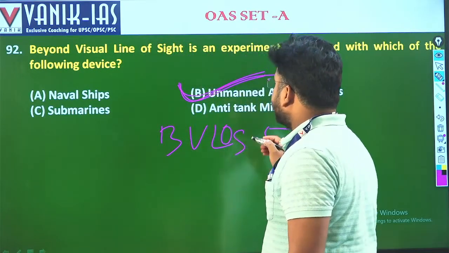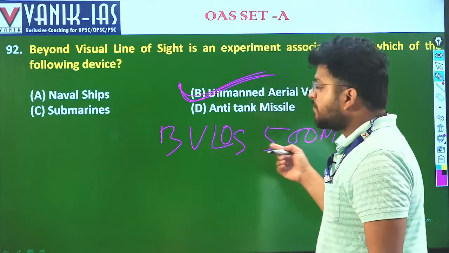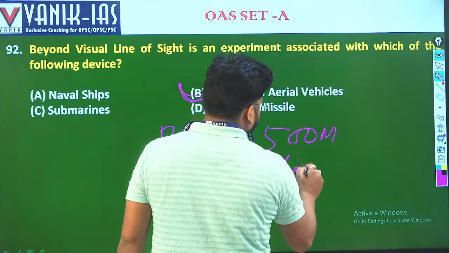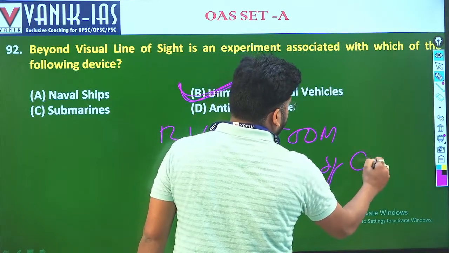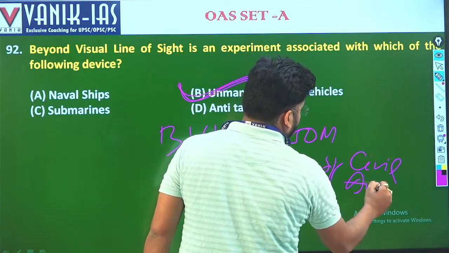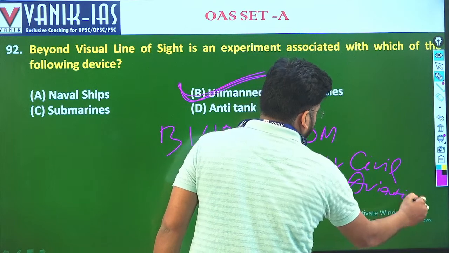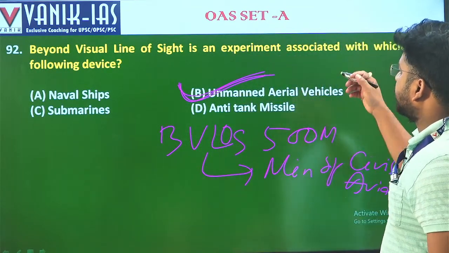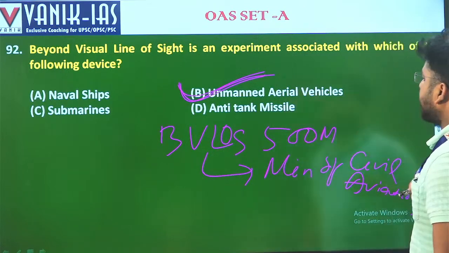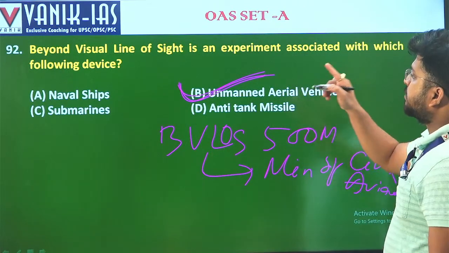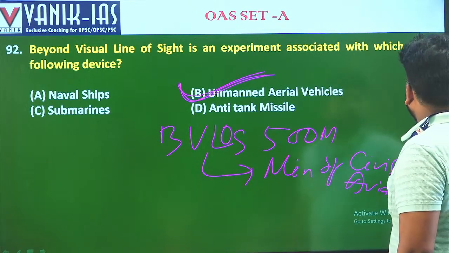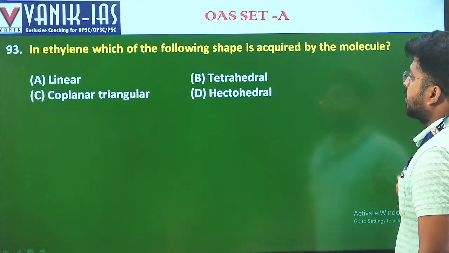BVLOS especially. It is not a practice of the Defense Ministry. It is under the Ministry of Civil Aviation. The Ministry of Civil Aviation has conducted this experiment. Ministry of Civil Aviation means the aircraft related. So this is unmanned aerial vehicle or UAV, that is called BVLOS, that is beyond visual line of sight, beyond 500 meters. Okay, next question.